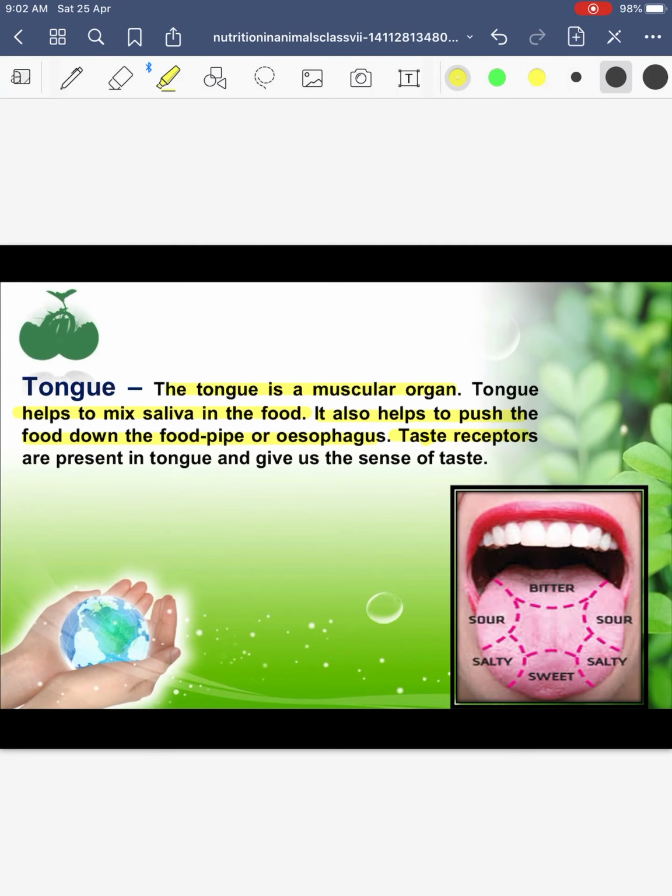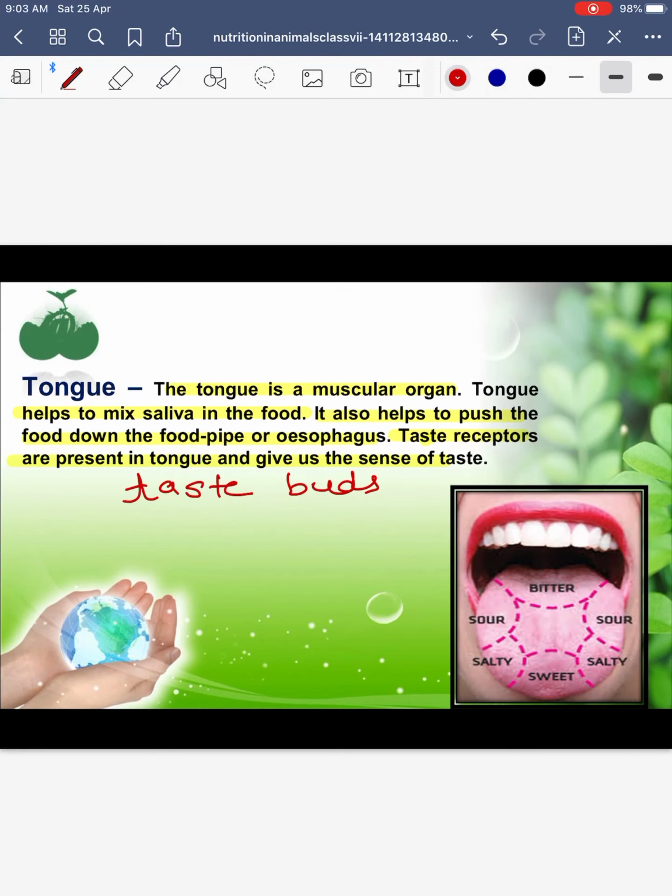Then we have taste receptors which are present on our tongue. They are also called taste buds. These taste buds tell us the taste of various food items. You can perform an activity which is given in your book also. They have taken various samples: a sugar solution, some common salt solution, some lemon juice, then juice of crushed neem or bitter gourd.